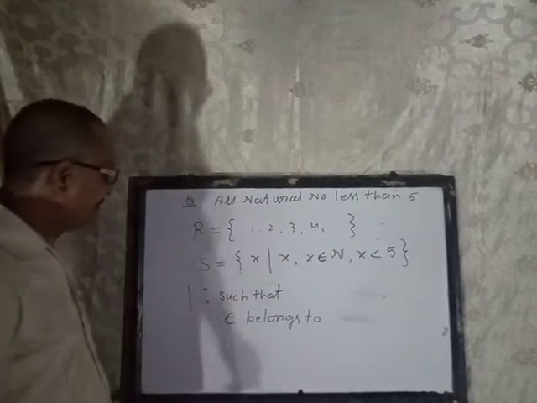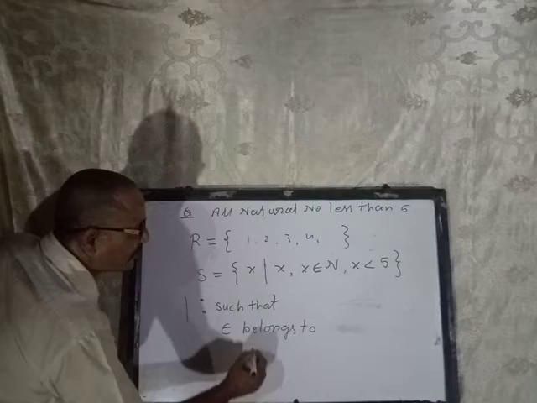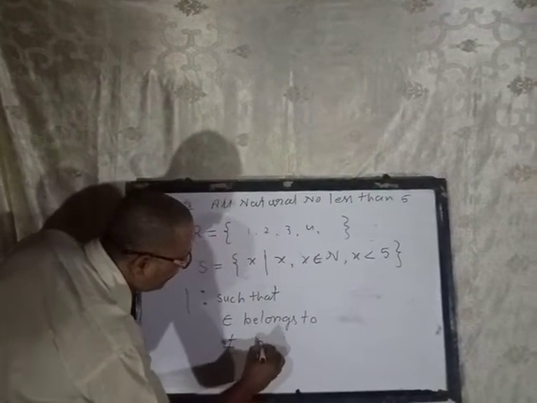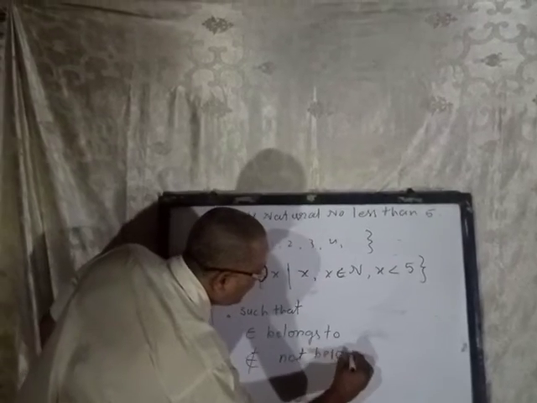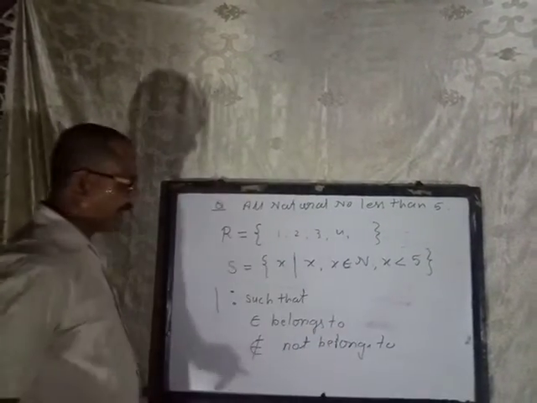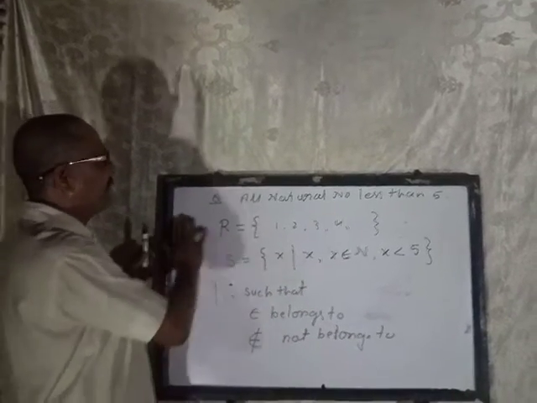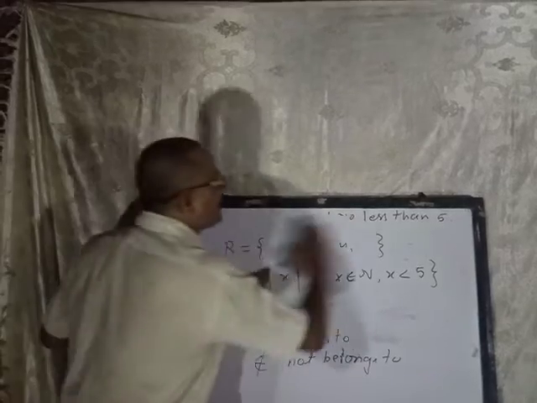Some more questions. The meaning of this symbol is belongs to or element of. This symbol means not belongs to or not element of. If you want, you can write on your copy. That was question number one. Now I am going to change the second question.